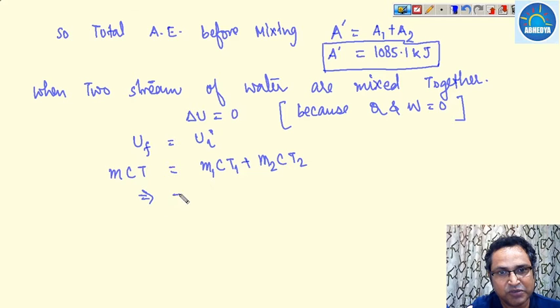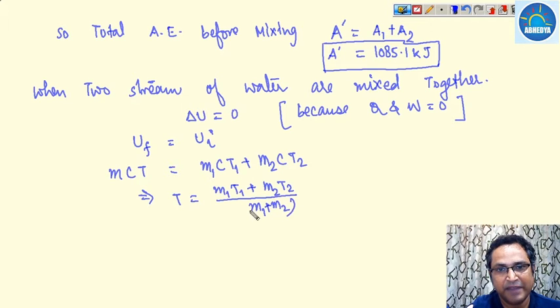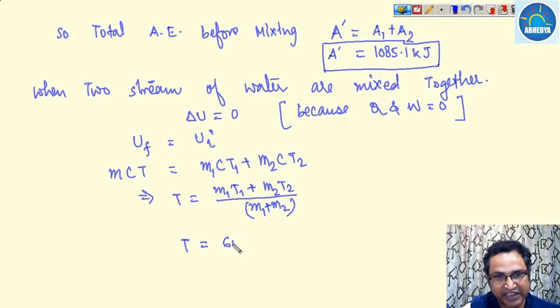So T, the final temperature after mixing, is m1 T1 plus m2 T2 divided by m1 plus m2, that is the total mass m. Once you put in the values, we get the final temperature of the water stream after mixing as 60 degrees centigrade.